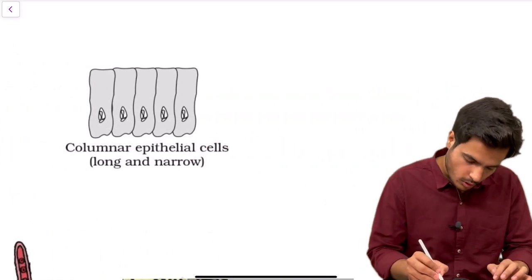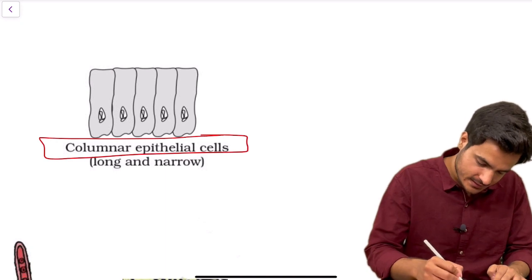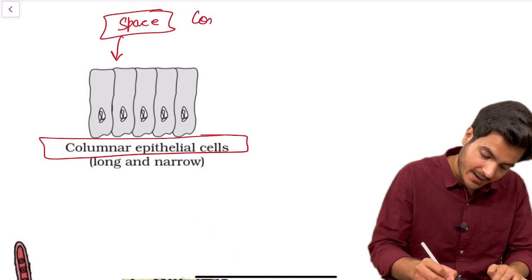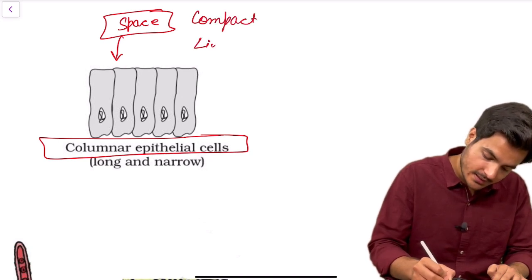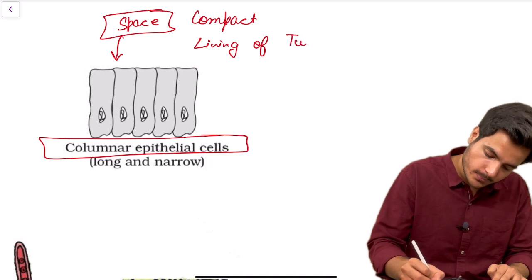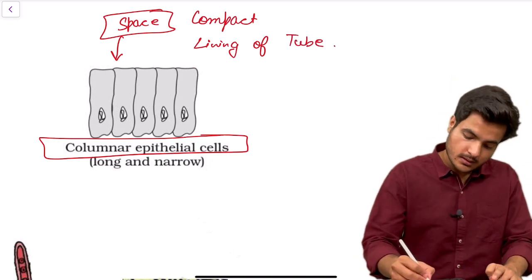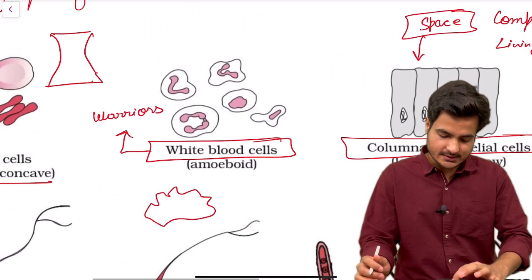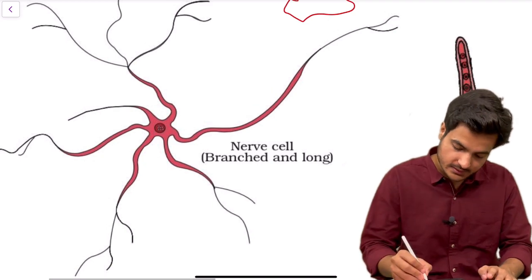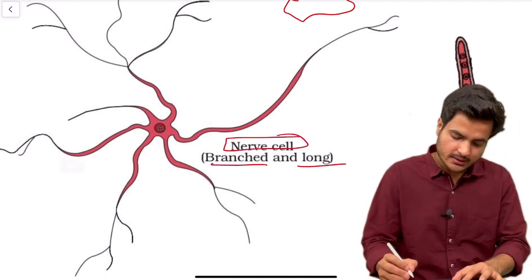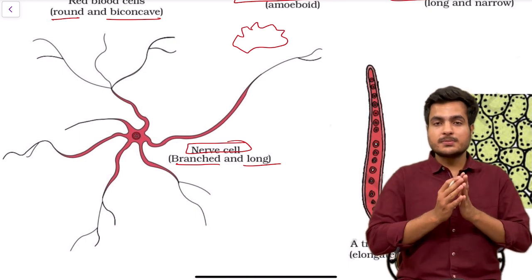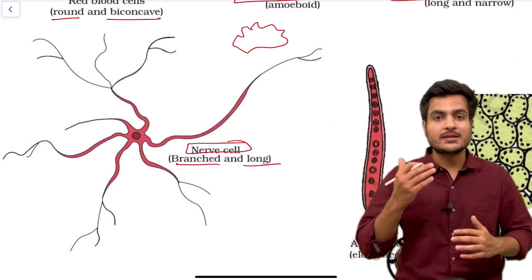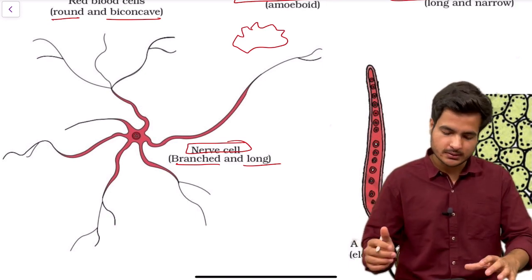Then comes columnar epithelial cells. Epithelial cells do not have any space between them because they form a compact lining of any tube or organ inside our body. So these are columnar epithelial cells. Now let's see the nerve cell. Nerve cell is branched and long. They are long just because they need to transmit impulses to different parts of the body, and also they are branched so that they could interact with other neurons and form an elaborate network.